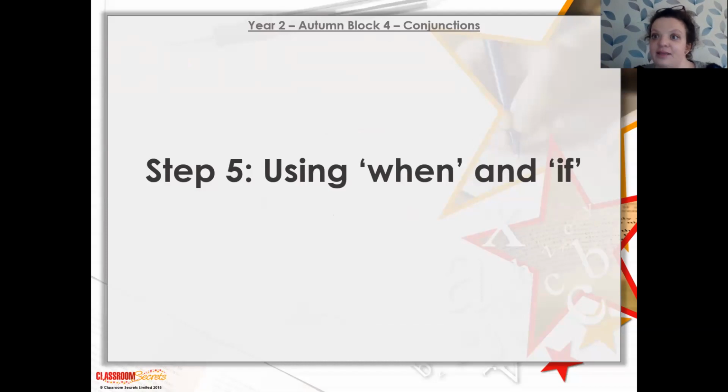Meanwhile, we say "if" when something might happen. Something's not definitely going to happen, it might happen in the future. So for example, "We will go onto the playground if it stops raining." We're not sure if it's going to stop raining, so "if" means something might happen.